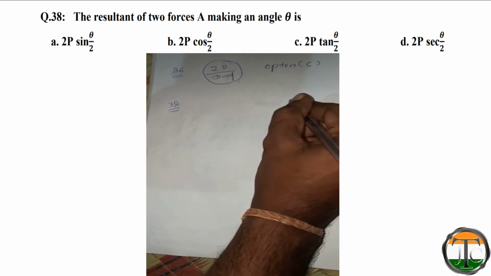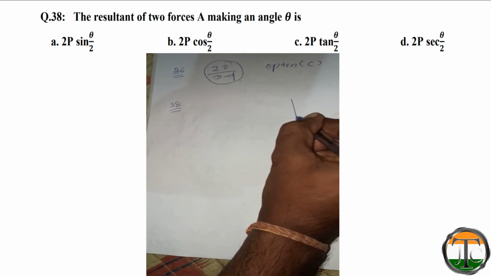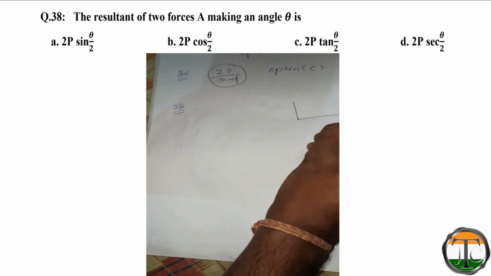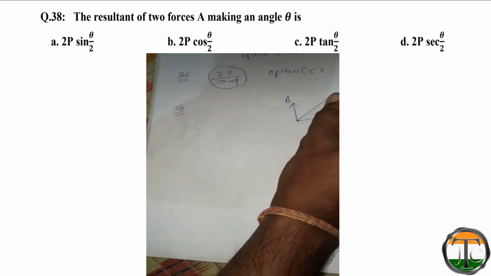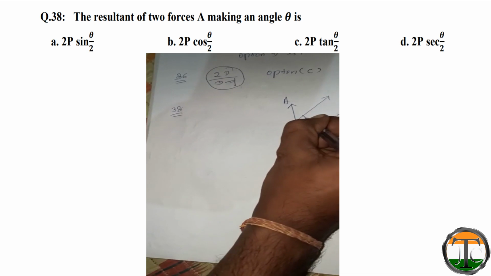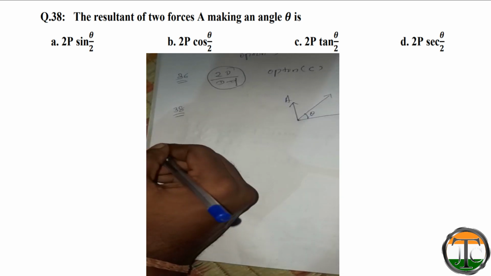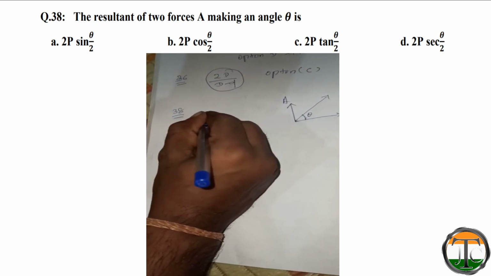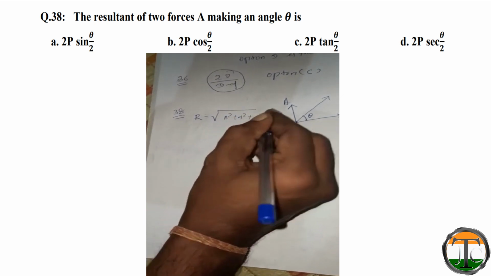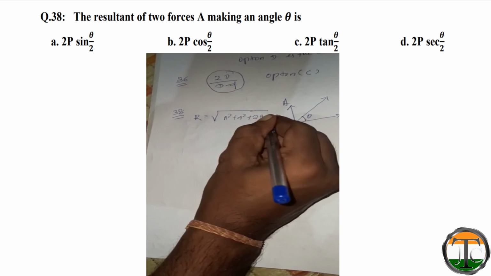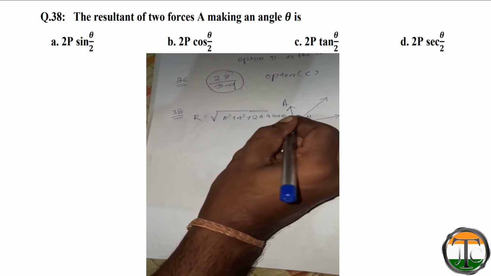So let us assume that these are two forces, that is A, and this is the resultant angle, and this angle is theta. So R is equal to root over of a square plus a square plus 2a into a cos theta.